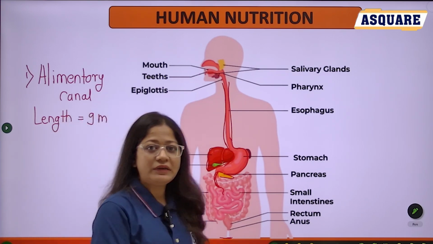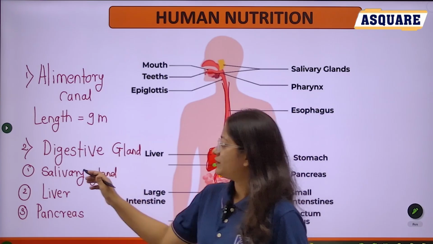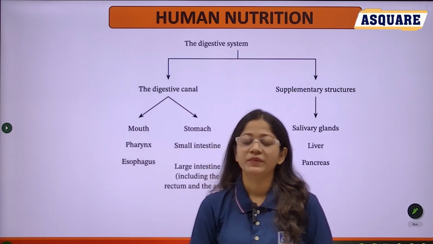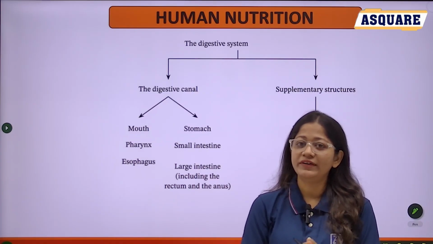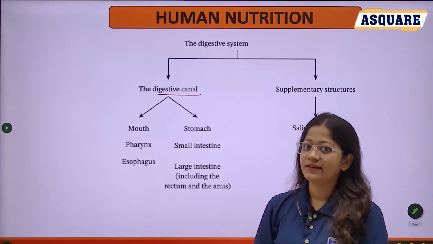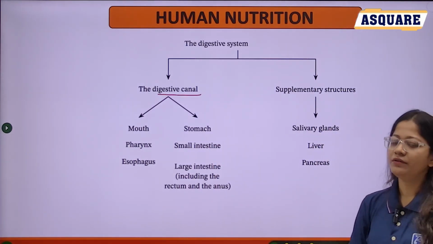So in short, these three are responsible for the digestion process: first the salivary gland, second the liver, and third the pancreas. Our digestive system, as I already told you, is made up of the digestive canal, that is your alimentary canal, and the supplementary structures, that means the digestive glands.